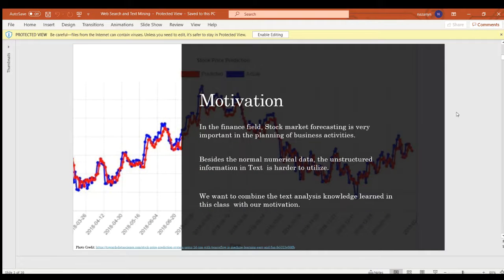In the finance field, stock market forecasting is very important in the planning of business activities. So the stock market has attracted researchers to try to predict its next moves. This research is focused on using news headlines to predict the change in stock prices. So we are dealing with unstructured text data.